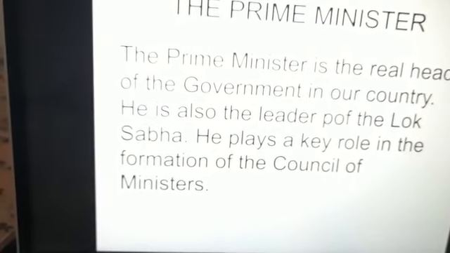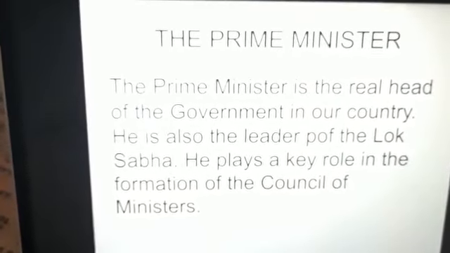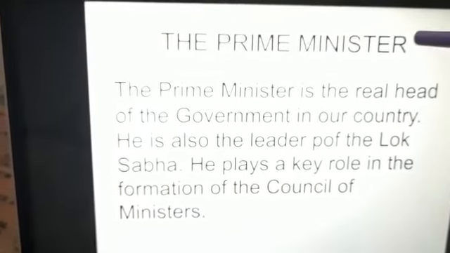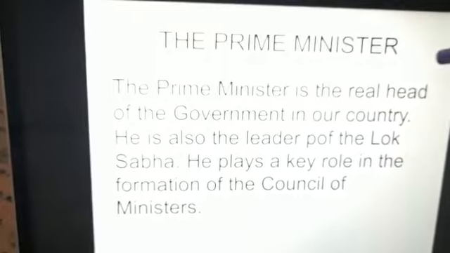Now he plays a key role in the formation of the council of ministers. So you already know how the president is elected. He is elected directly by the people through their vote.